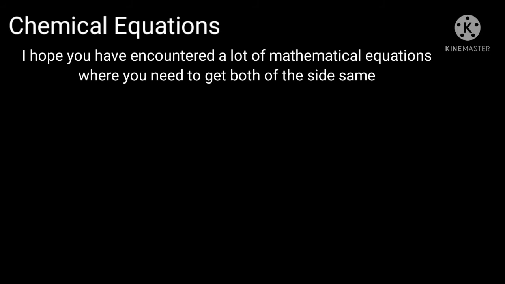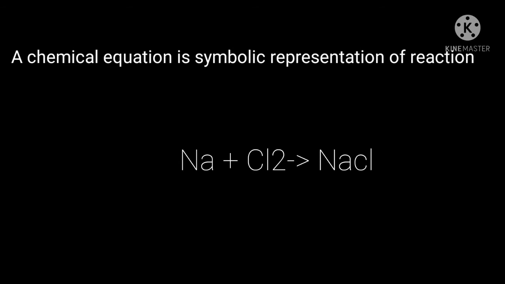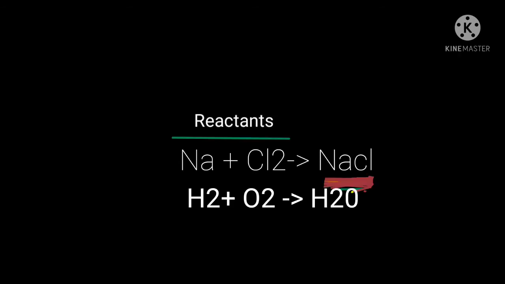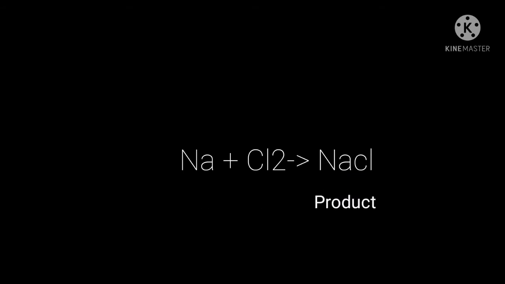I hope you have encountered a lot of mathematical equations before where we needed to get both of the sides the same. To be more precise, a chemical equation is the symbolic representation of a chemical reaction. On the left side, we put the reactants of a reaction, and on the right-hand side, we put the products.